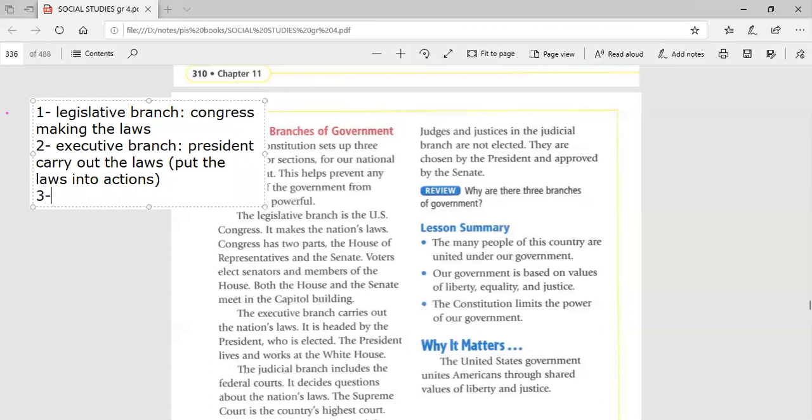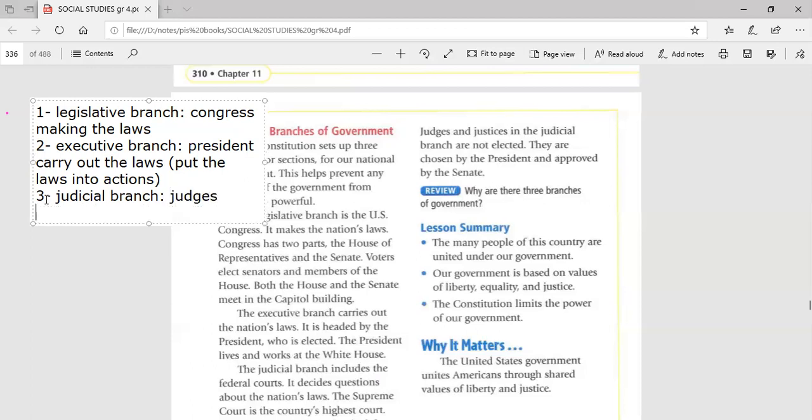The third branch of the government is the judicial branch. And this judicial branch includes all the judges, or is held by the judges.